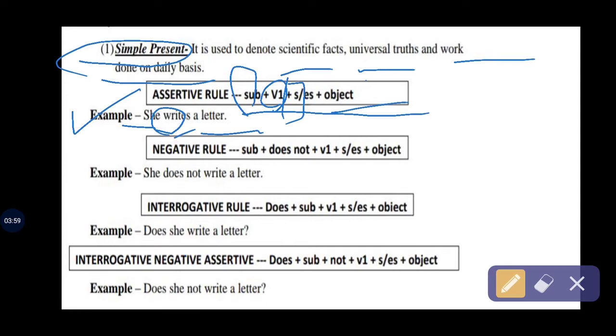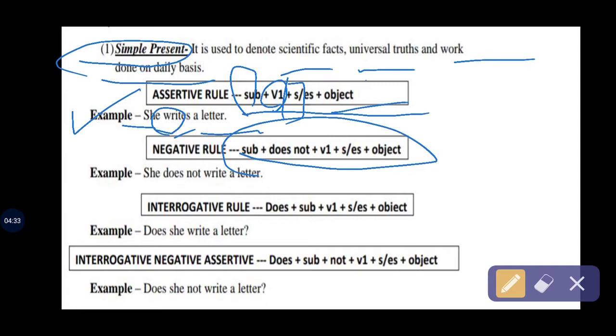Moreover, as s is used for singular and es for plural, we have to take care of this. If you are writing singular, you have to use s. If you are using plural, that time you have to use es. Now we are going to the negative simple present tense. Here is the rule of this tense: subject plus does not plus verb's first form plus object.